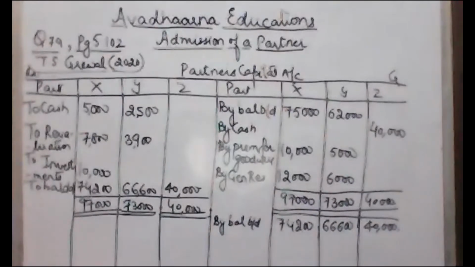Now let's come to the last adjustment and understand it. What does it say? The last adjustment says that by bringing in or withdrawing cash, the capital of X and Y are to be made proportionate to that of Z on their profit sharing basis. That means now I have to make the adjustments in the capital accounts of the partners.